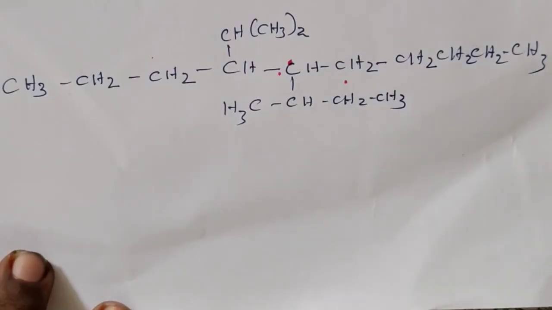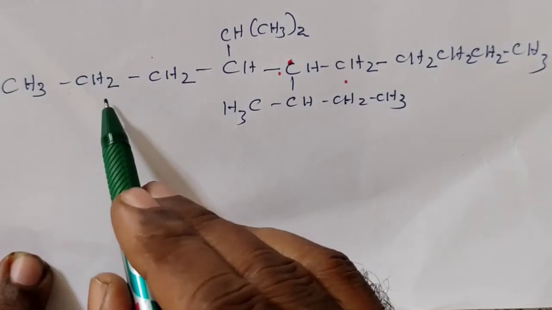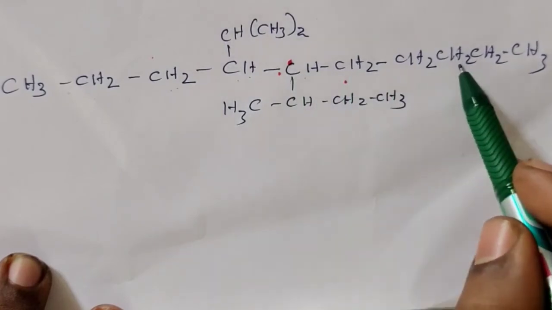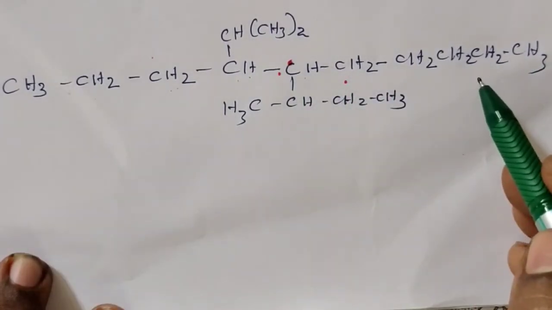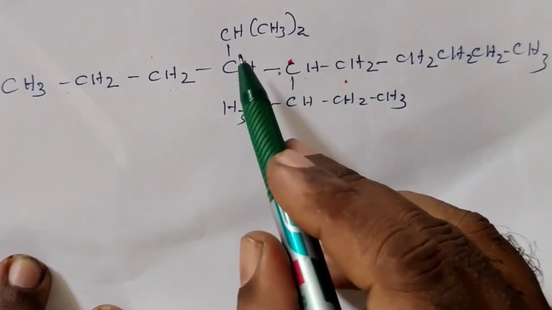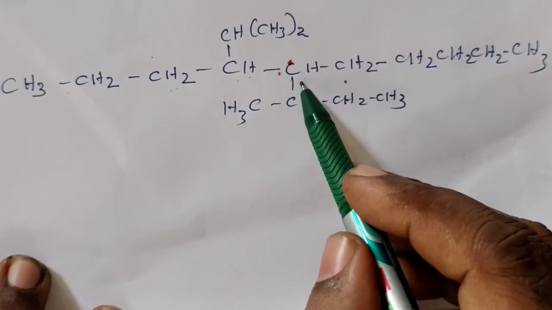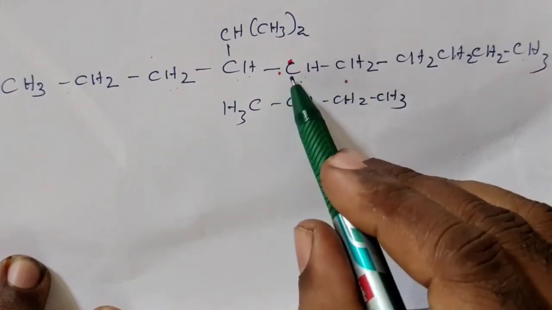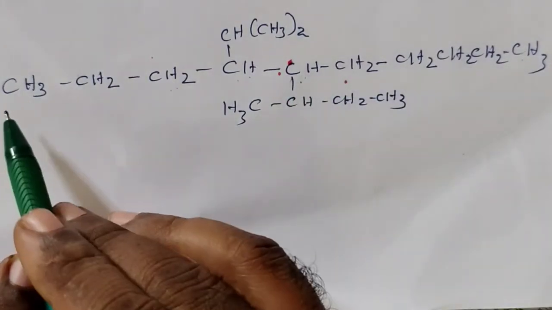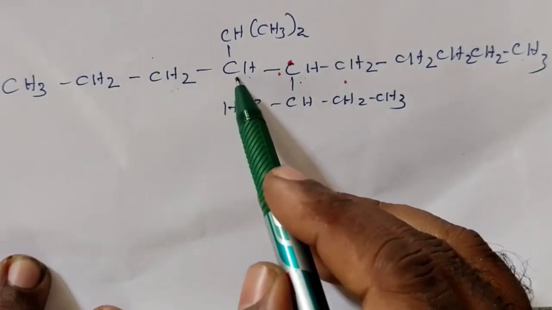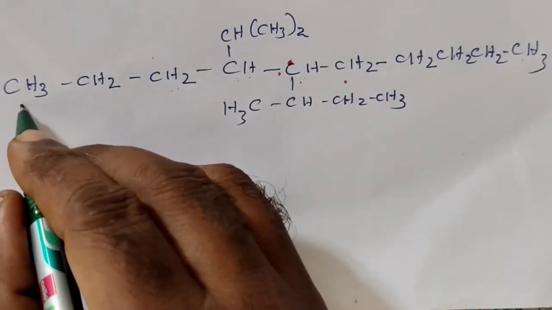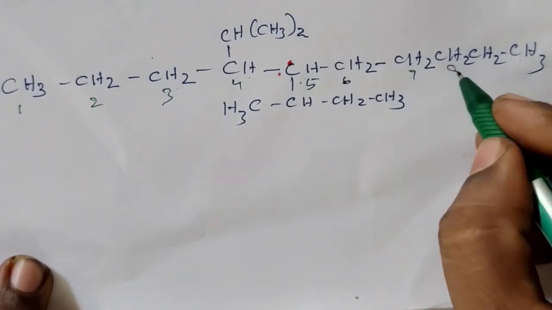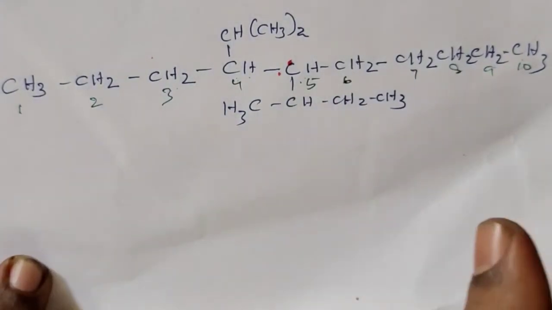Write the IUPAC name of this compound. As usual, CH3, CH2, CH2, CH2, CH2. That means 1, 2, 3, 4, 5, 6, 7, 8, 9, 10. 10 carbon atoms. That is the longest chain. It is having substitutions here and here. So when we start giving numbers from this side, 1, 2, 3, 4, 5, 6, the 6th carbon atom has a substitution. But if we give numbers from this side, 1, 2, 3, the 4th carbon atom. So of course we know this is the correct way. 1, 2, 3, 4, 5, 6, 7, 8, 9, 10. This is the correct way of numbering.